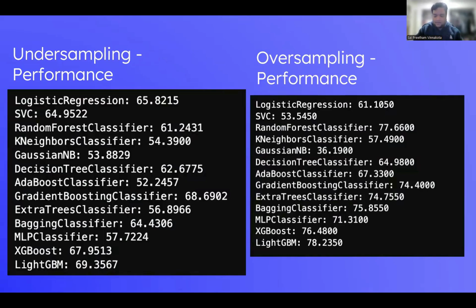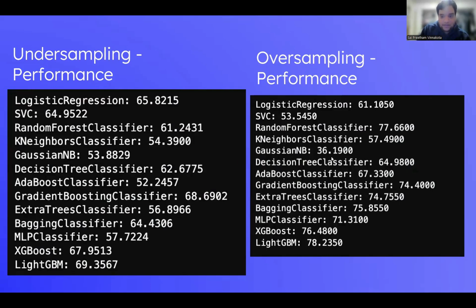What is the summary of the undersampling and oversampling performances? Oversampling improved the performance, with models like random forest classifier and XGBoost both improving in oversampling compared to the others.